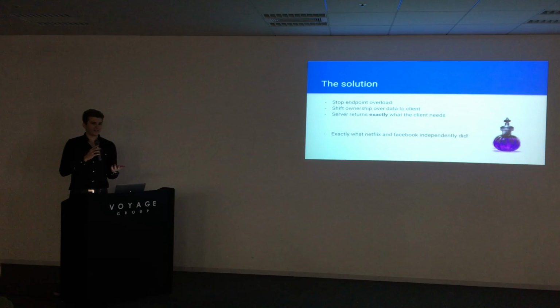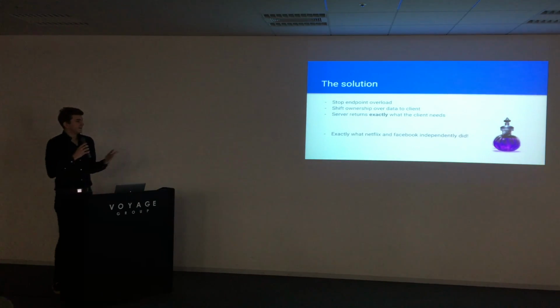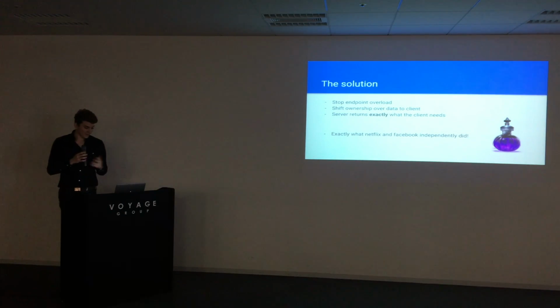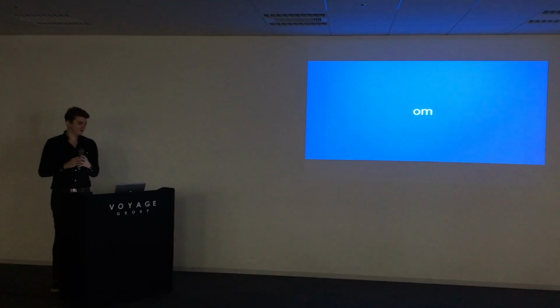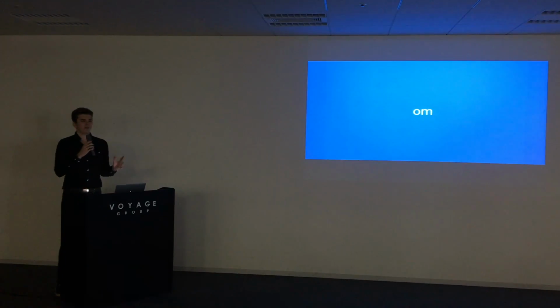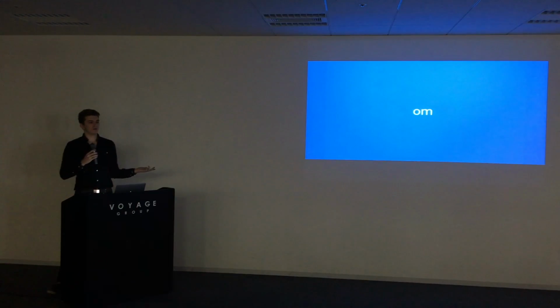But Netflix before had a REST API, a really, really big REST API that they were actually talking a lot about. And yet, independently of Facebook, but because Facebook didn't announce that they had that, they came up with the exact same solution, a solution which lets the client specify the data they want. And that brings me to another third part besides Netflix and Facebook, Om. Om is a ClojureScript wrapper for React. And because it's a ClojureScript wrapper for React, we can go everywhere where React can go. Since we have React Native now, we can use Om and ClojureScript to go to native devices.